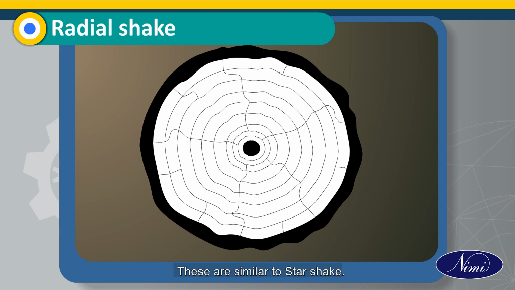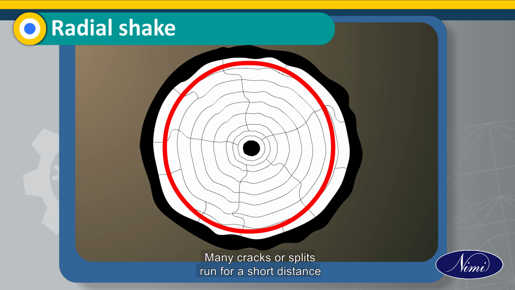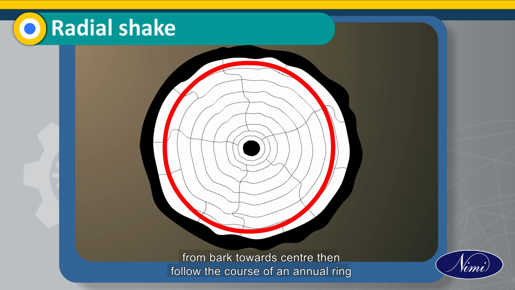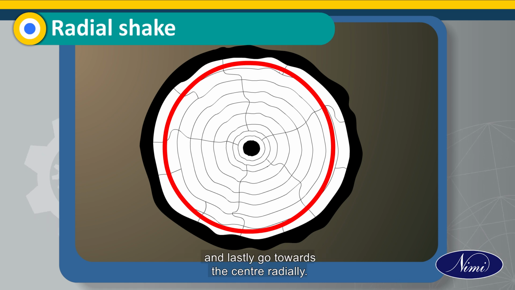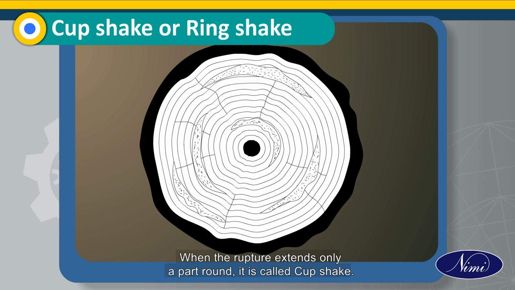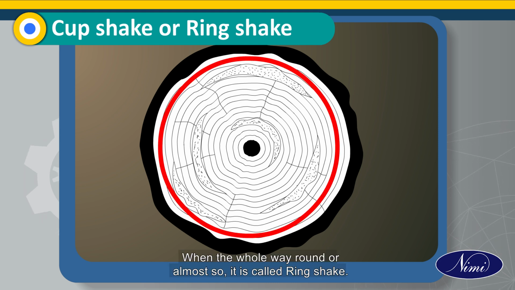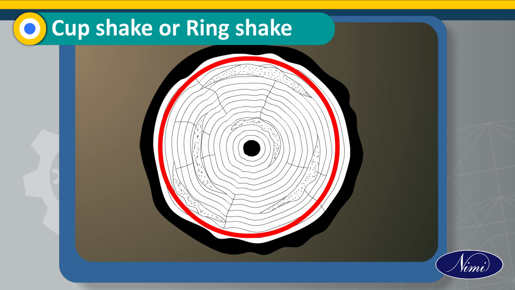Radial shake. These are similar to star shake, but it occurs due to exposure to sun when felled timber is placed for seasoning. Many cracks or splits run for a short distance from bark towards center, then follow the course of an annual ring and lastly go towards the center radially. When the rupture extends only a part round, it is called cup shake. When the whole way round or almost so, it is called ring shake.